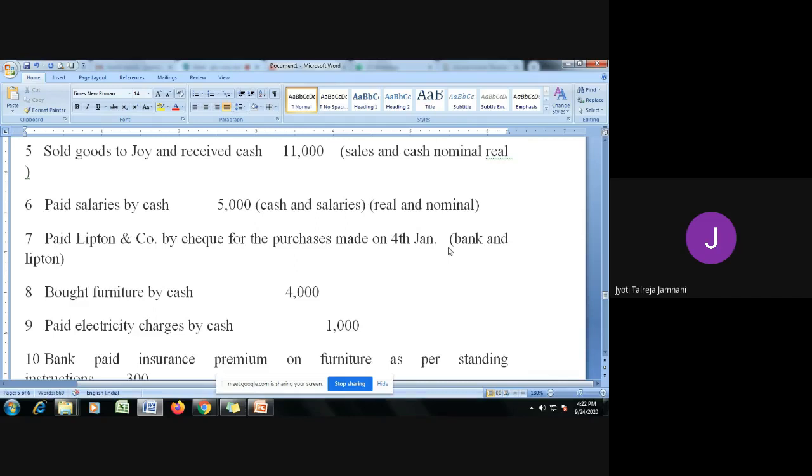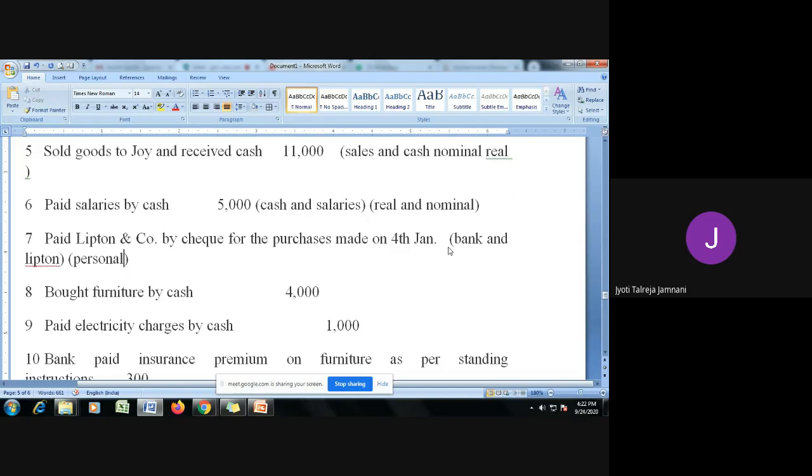Bank is also a personal account, Lipton and Company is also a personal account. Bank is treated as a person in the eyes of law, and Lipton itself is a company, which is personal. So now what is happening? We are paying it to Lipton. Sorry, both the accounts are nominal. No, both the accounts are personal, because they are of a person. Sorry for the mistake. Both the accounts are personal.